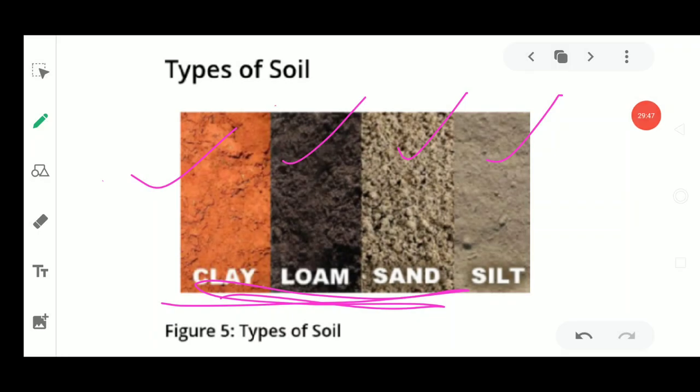Now it was about the types of soil, which is important because it is utilized for the growth of various types of plants. We could rather say that the soil type decides the type of crops to be grown in the field. If clay soil is present, it is good for rice crops, it is good for paddy. If sandy soil is present, it is good for the growth of plants which require less water, like desert plants in desert areas, which require a very small amount of water.